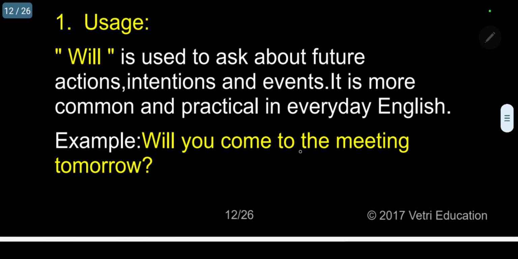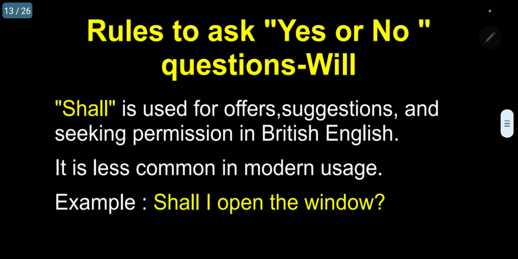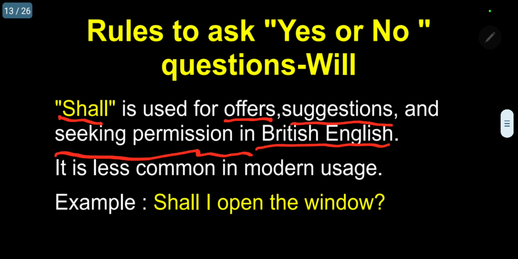Okay. Next. Now, shall, please follow. Shall is used for offers, suggestions, and seeking permission in British English. So normally we will not use shall for asking questions generally, because it is giving offers, suggestions, and seeking permission.